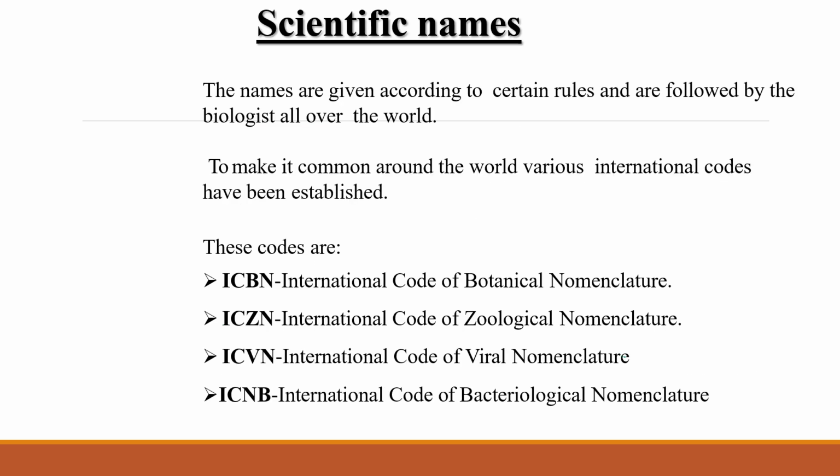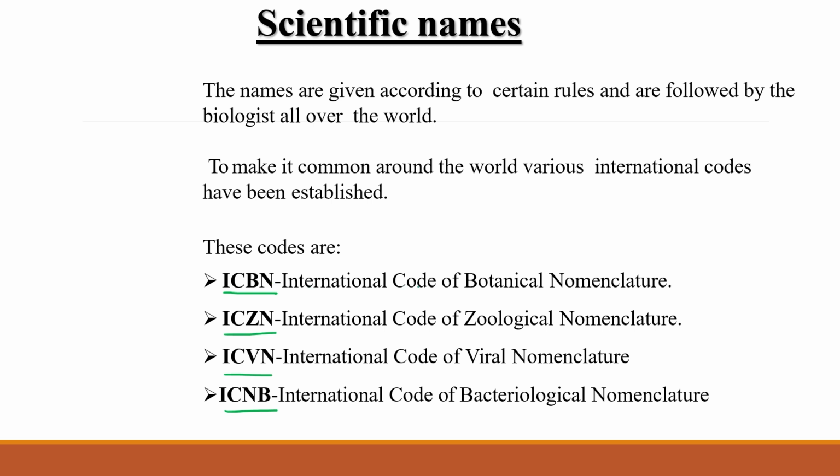Now, scientific names are given according to certain rules that are followed by biologists of any type present in this world and in any community, right? So to make it common around the world, various international codes have been established, like ICBN, ICZN, ICVN, and ICNB.